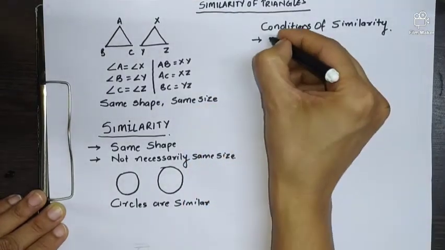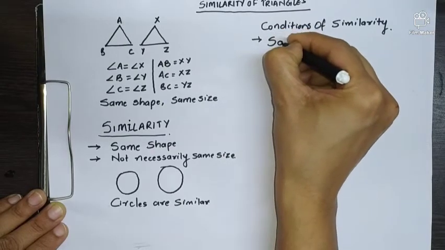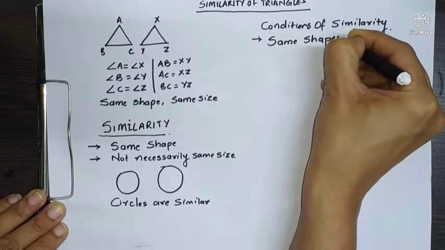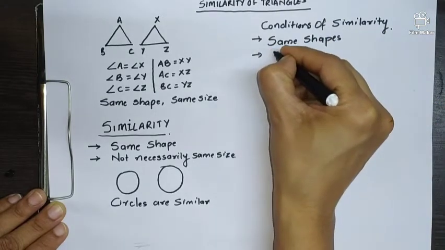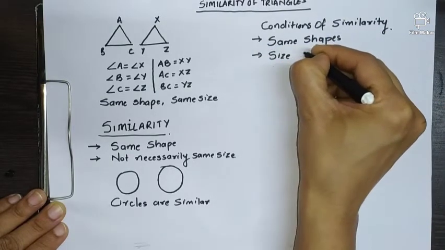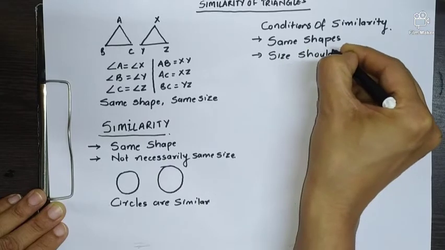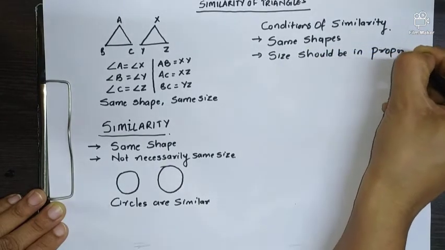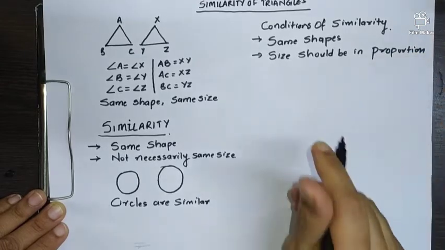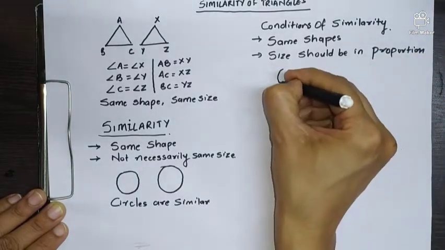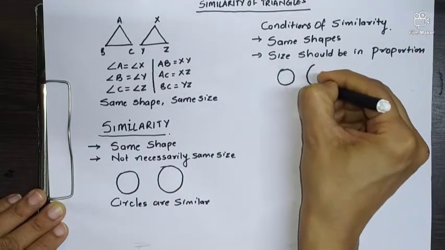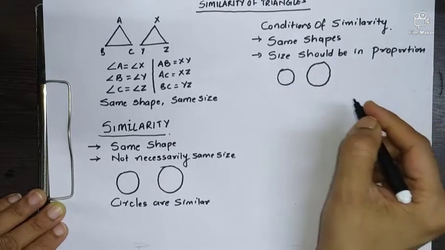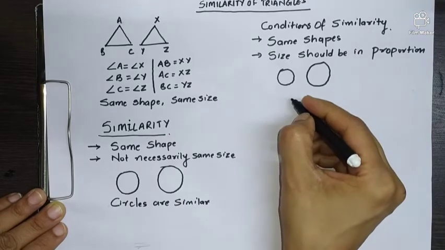So condition number one is the same shapes and sizes should be in proportion. So what I stated just now, all circles will be similar, definitely, because they have one parameter, that is radius. Obviously the radius will be in proportion.